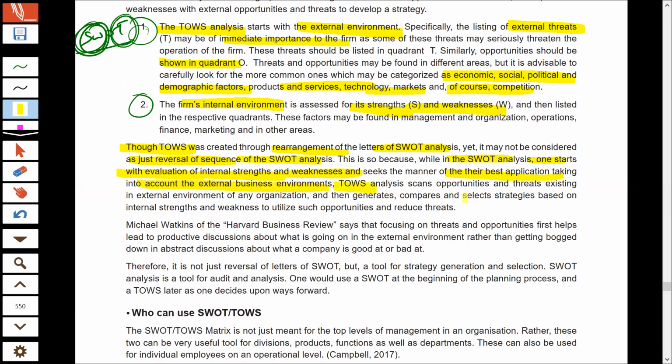But in TOWS analysis, you first find out your opportunities and threats. You first analyze your external environment, and then you generate a series of alternatives based on the analysis of your internal strengths and weaknesses.